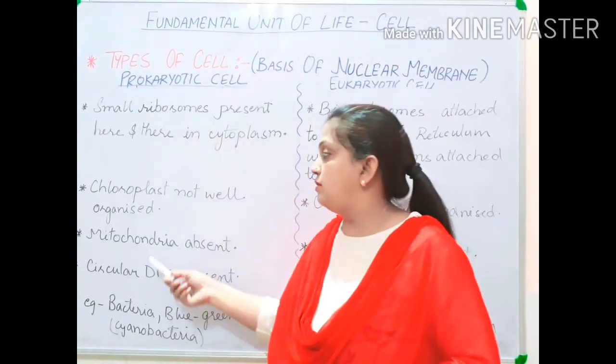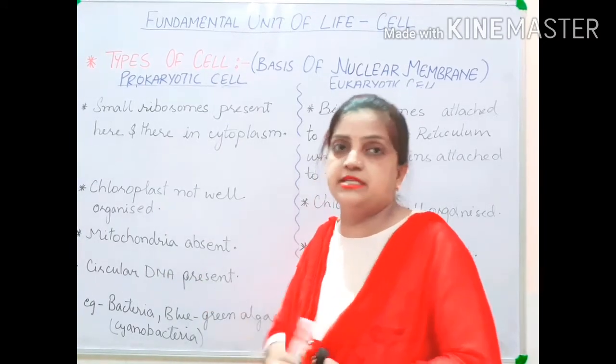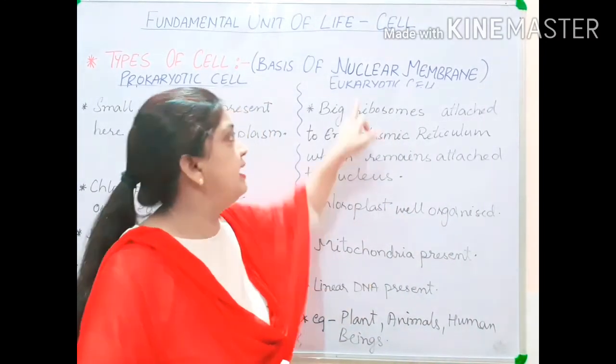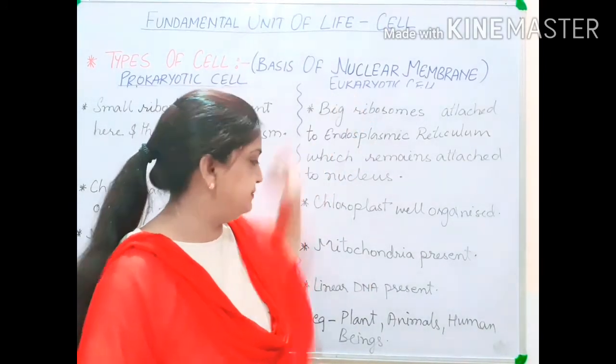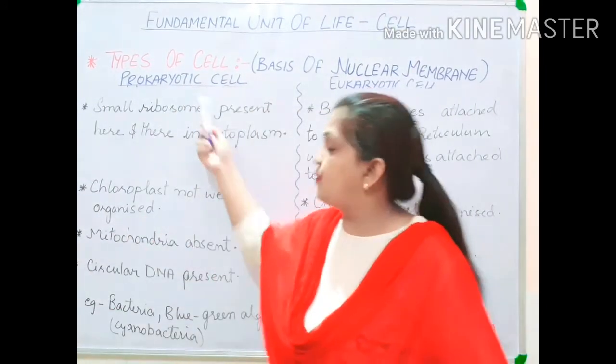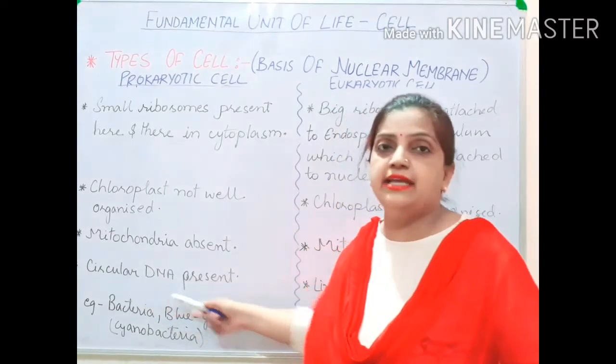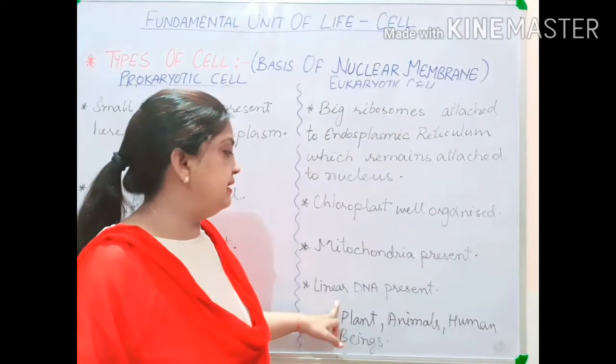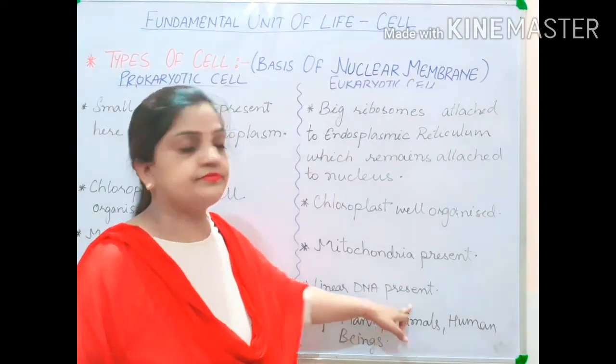In prokaryotic, mitochondria is absent, but in eukaryotic cell, mitochondria is present. In prokaryotic, circular DNA is present, and in eukaryotic, linear DNA is present.